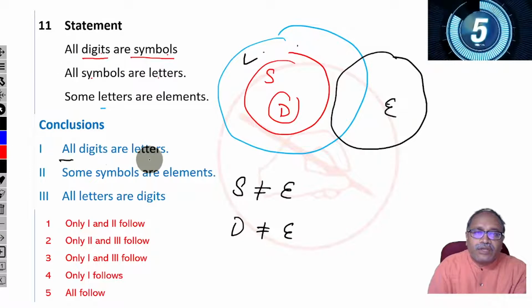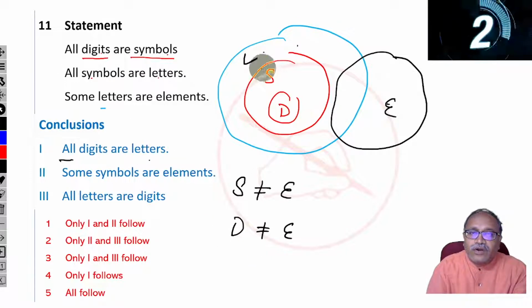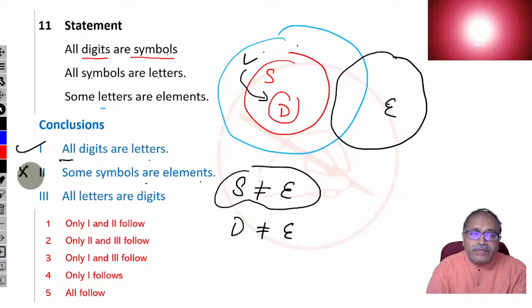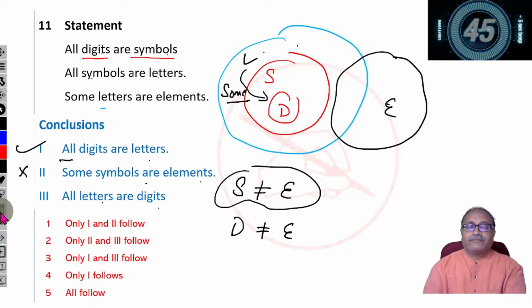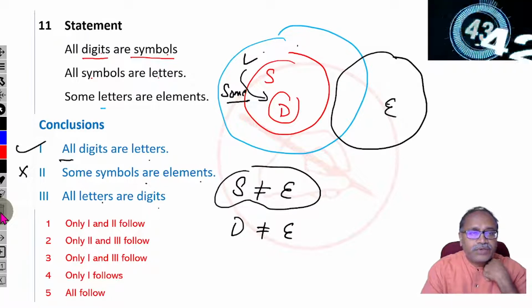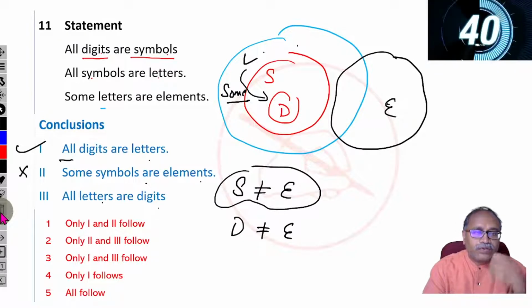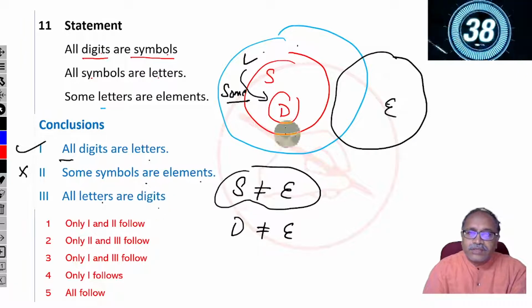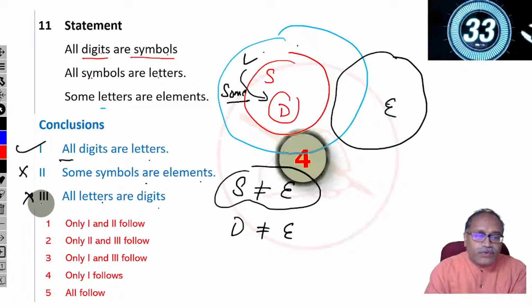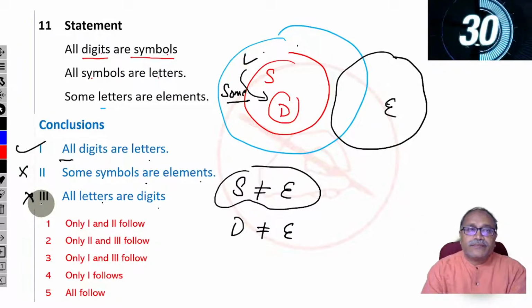Come to this, all digits are letters. All digits are letters. Yes, that's right. Some symbols are elements. Symbol and element, you cannot say anything. Remove this. All letters are digits. No, it is some letters are digits. That's how. Let's check your answer. Option 1. Only one follows. So all letters are digits. You cannot say that. Remove it. Yes, sir. Option 4. Only one follows.